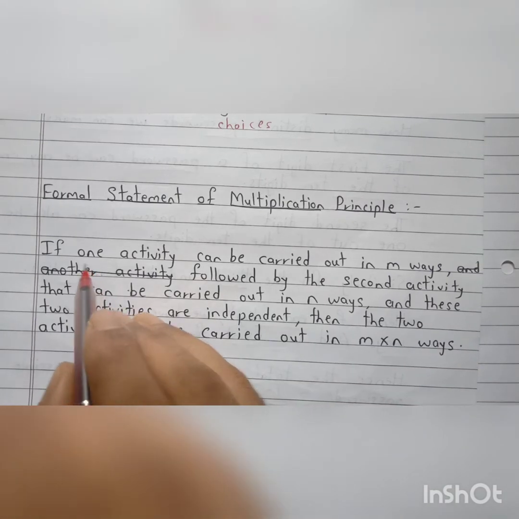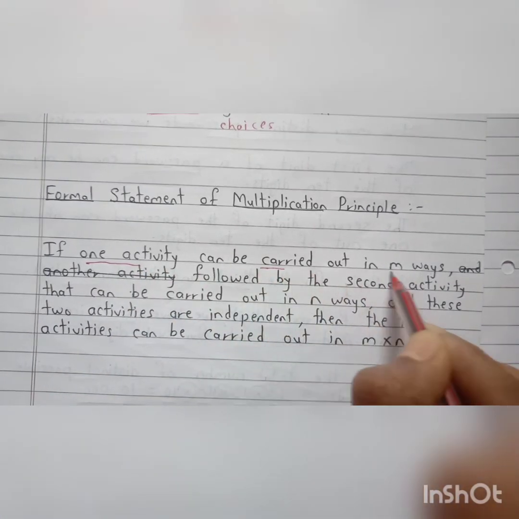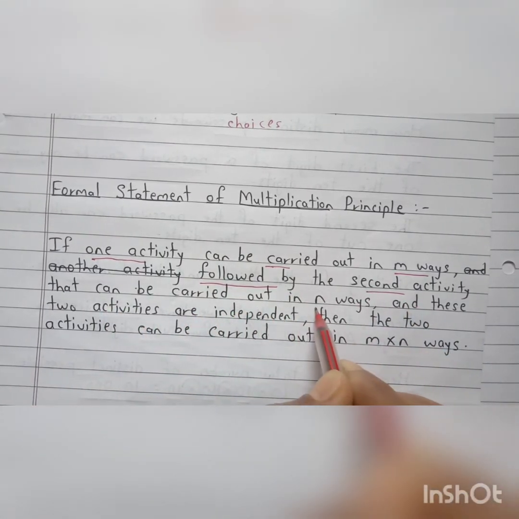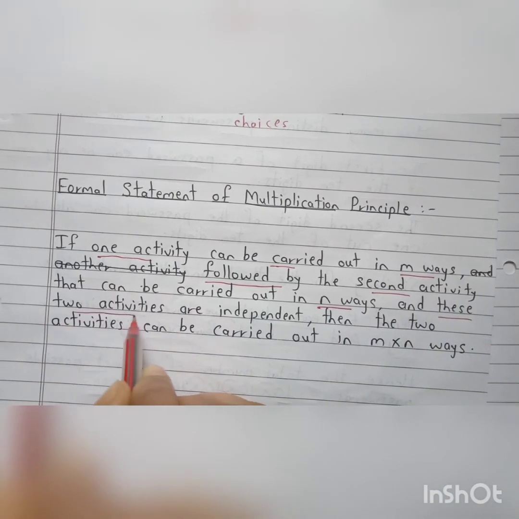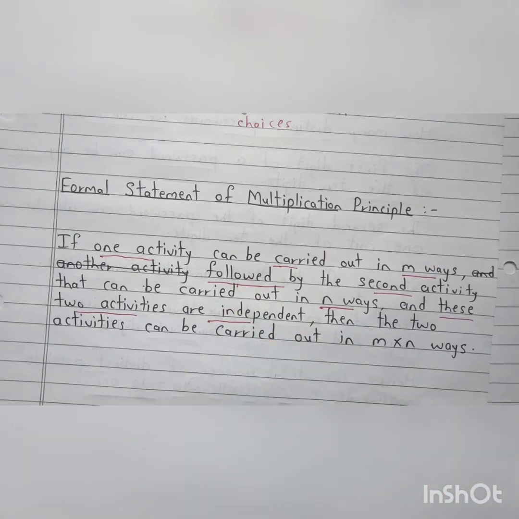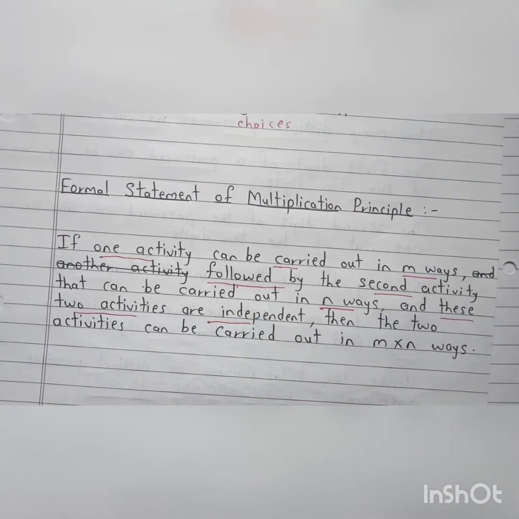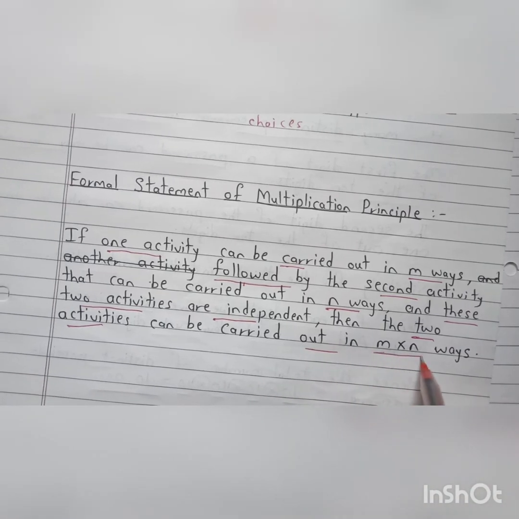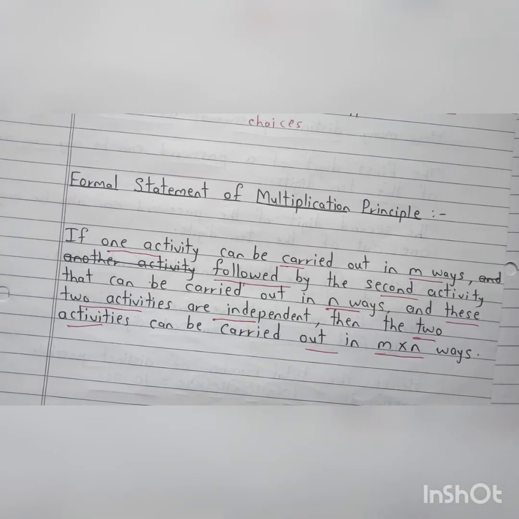What it says: if one activity can be carried out in m ways, followed by a second activity that can be carried out in n ways, and these two activities are independent, then the two activities can be carried out in m into n ways. Now please understand this first statement. There are two activities, but the second activity is going to follow the first activity. That means before the first activity, the second activity cannot happen. That's why the word followed. Okay, this is the formal statement.